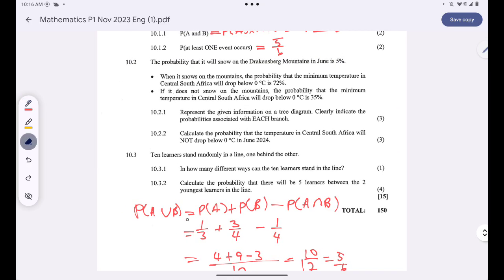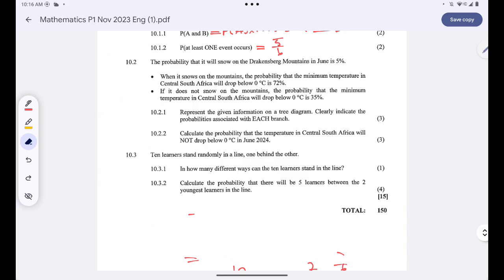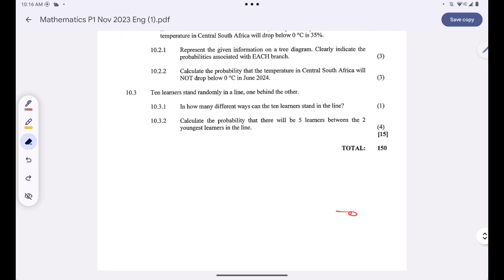Okay. And then number 2, I'm told that the probability that it will snow in the Drakensberg mountain is 0.05. So there are two things that may occur in the Drakensberg mountain.